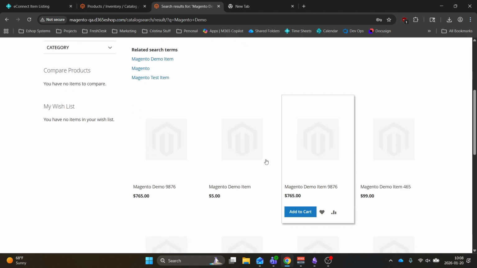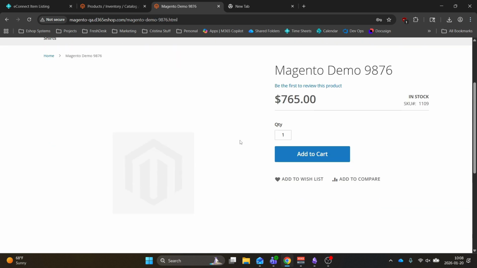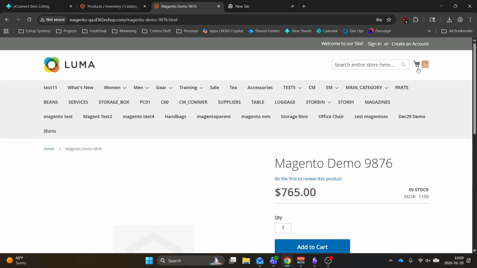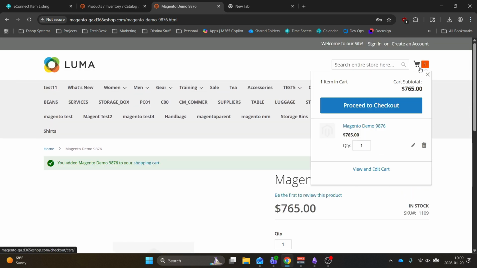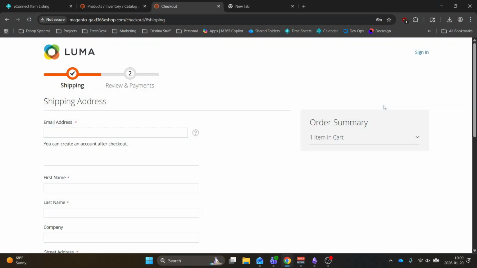We scroll down. Here you can see the item we created. Let's take a look at it. And let's add it to our cart. And then let's proceed to checkout with this item. And I'm just going to fill in this information real quick.